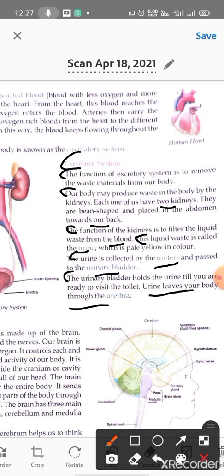Urinary bladder holds the urine until you are ready to visit the toilet and urine leaves your body through the urethra. Urine कहाँ से निकलती है हमारे body में से? Through the urethra.